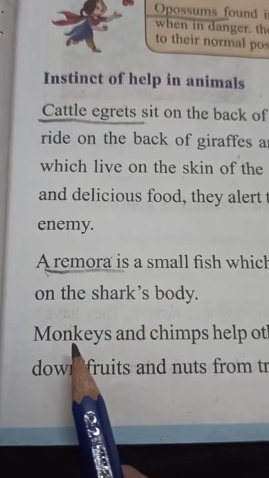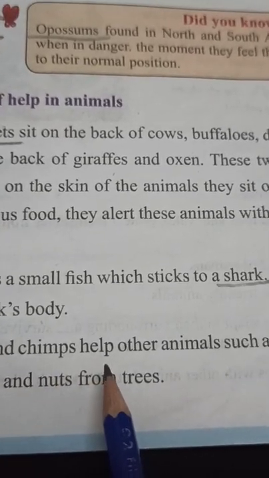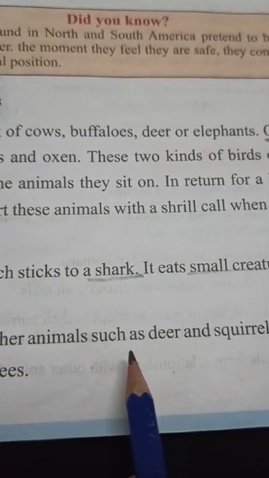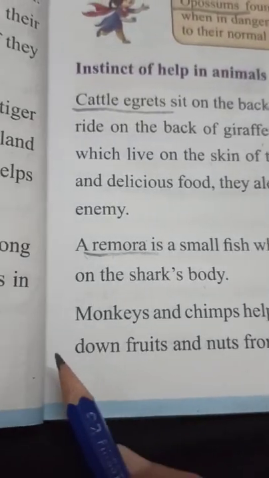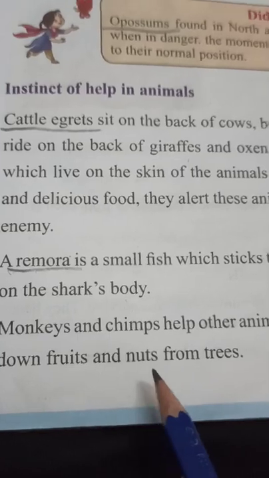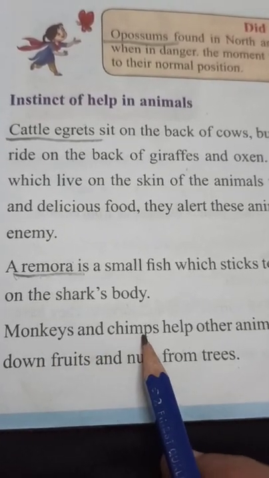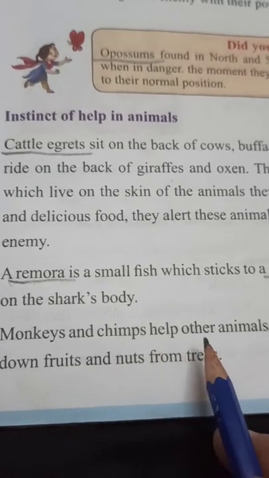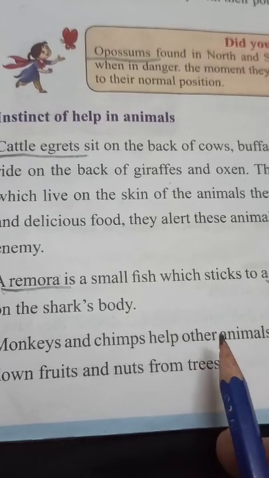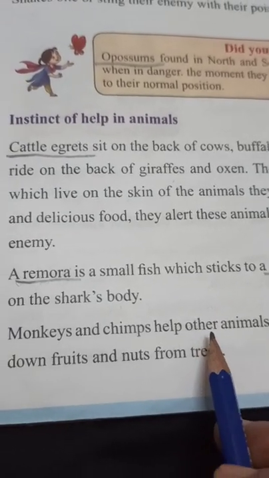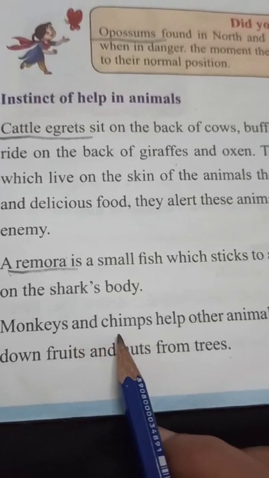So next animals are monkeys and chimps. They help other animals such as deer and squirrels by throwing down fruits and nuts from the trees. You know that these monkeys and chimps are arboreal animals, meaning they live on trees. Those animals which live on trees are called arboreal animals.